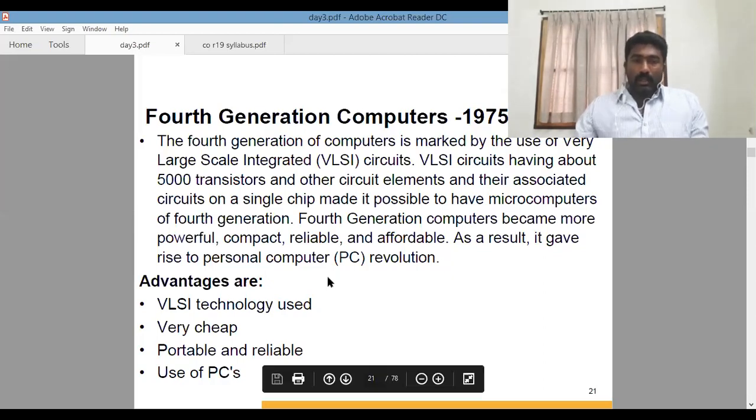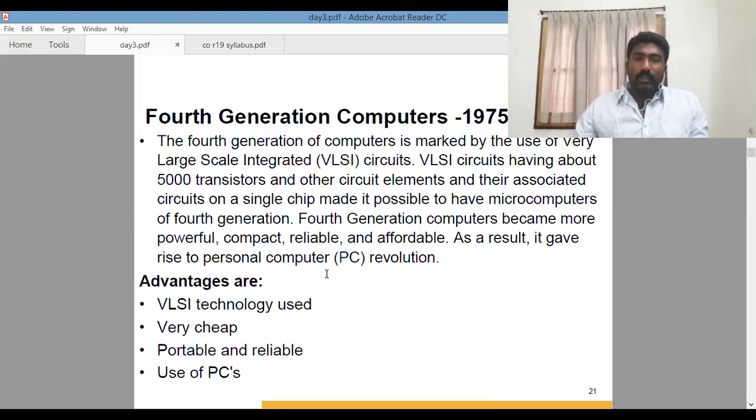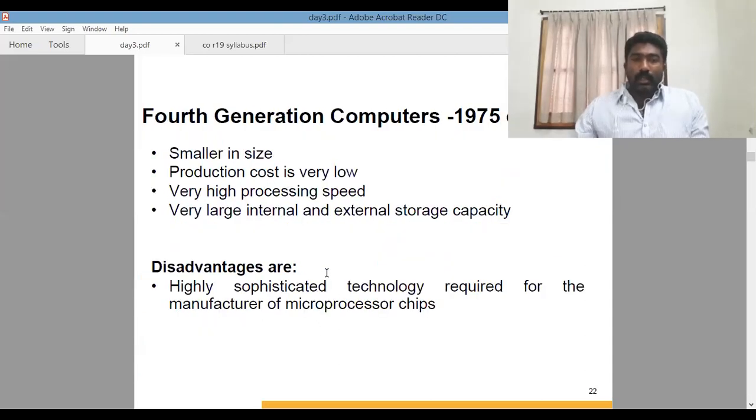And here we are using portable operations, that is, portability is possible. We are using laptops, or desktops with low space, and they are very small in size and have high processing speed. As we are using very large scale integrated circuits, we can process information on a large scale.